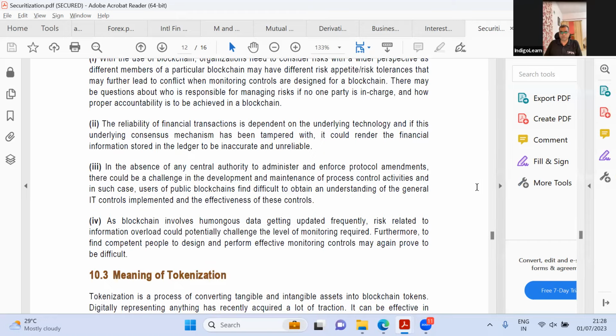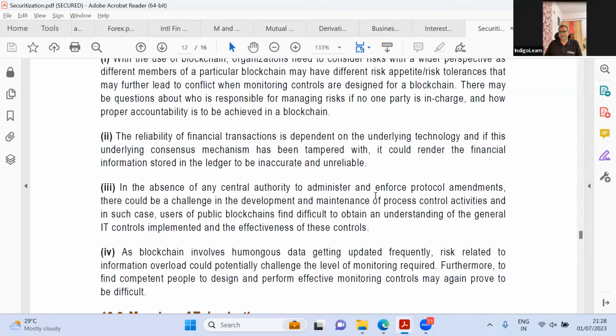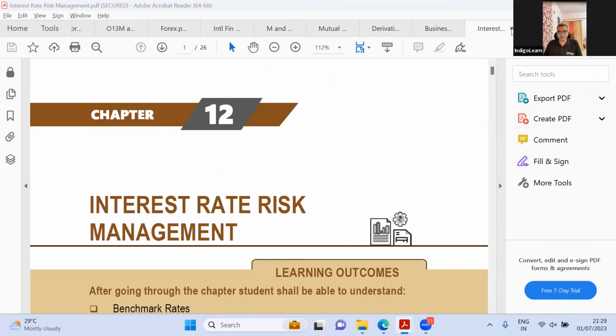Those of you who have taken a blockchain course would have understood. But there's nothing fancy, guys. This is very, very little. It is just pure theory. This will add some theory questions for you, but I don't see any reason why there should be any difficulty for you guys. Okay. So I'm closing this particular chapter on securitization.